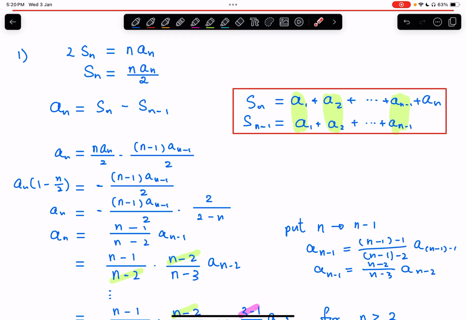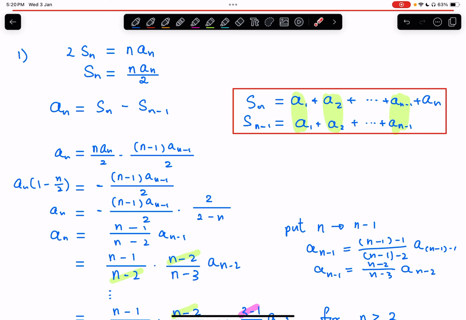So next line here, we will have the new expression for an minus 1. So now we can see that an minus 1 is equal to this. I just change an minus 1 into this. As you can see, just simply copying here.